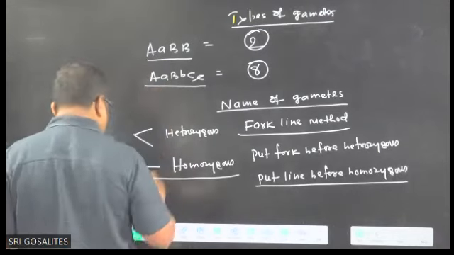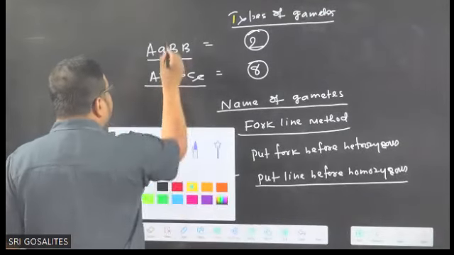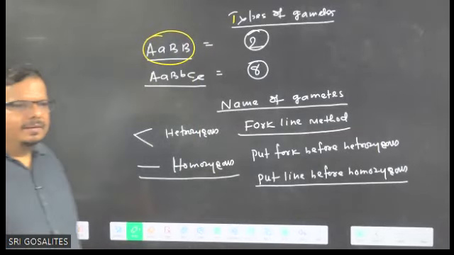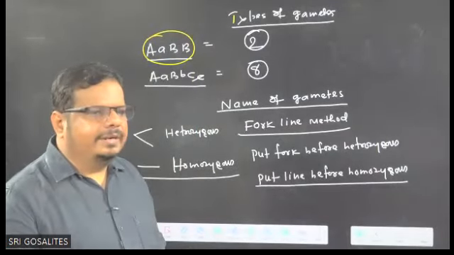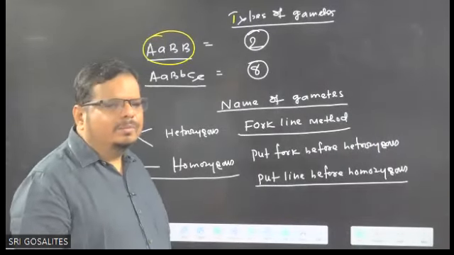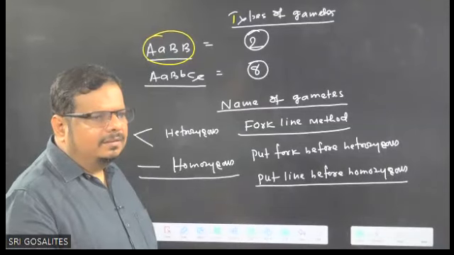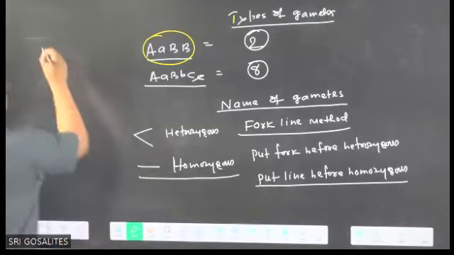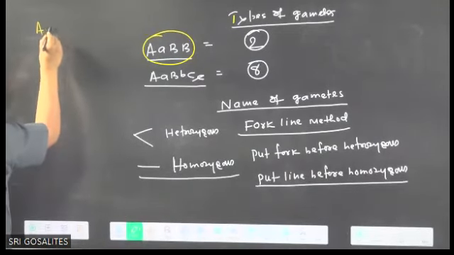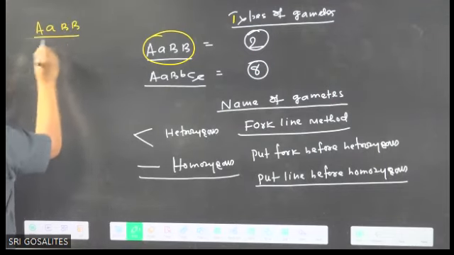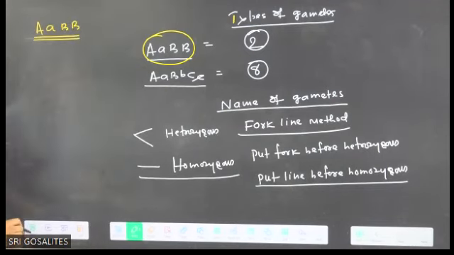Can I use this formula for the first question? The type of gamete you already wrote is 2 as the answer. Now, what are the names of these 2 gametes? I am just telling you. Have a look. So here in the question, who is there? Capital A, small a, capital B, capital B. This is the question, and we are asked to tell the name of gamete produced by it.